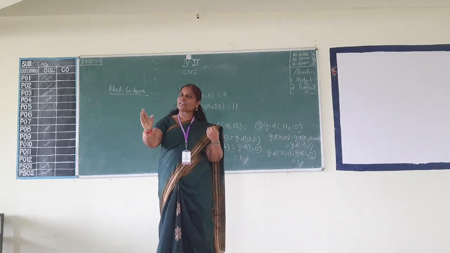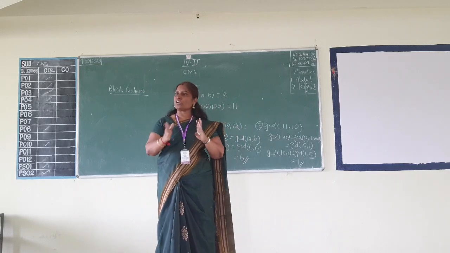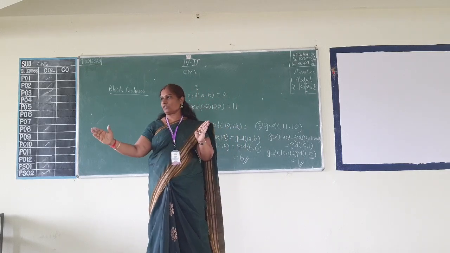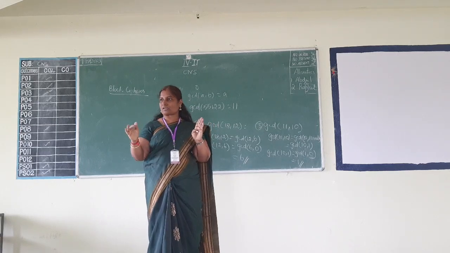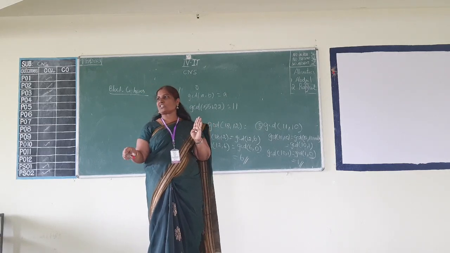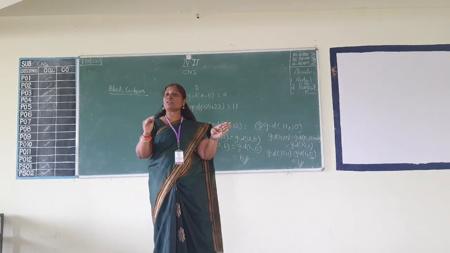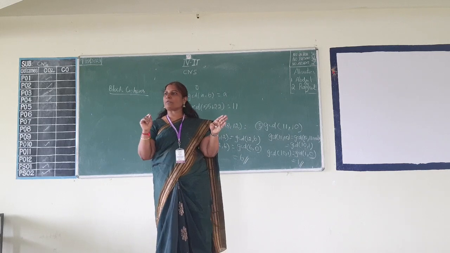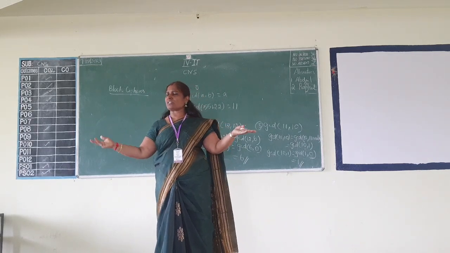Correct? So in that case there should be some common person who must be neutral to the sender as well as the recipient, so that if any grievances or transaction problems occur, he will come into the picture and resolve the problem. Clear? So here a third party comes into the picture who will be creating the key and distributing it to both the parties. These are all the various ways.